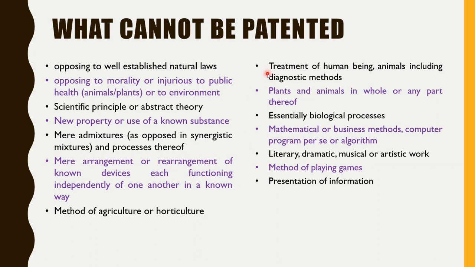Then next is treatment of human beings or animals, including the diagnostic method. It means the process of diagnosis, or the way in which you can diagnose any disease, or the process of the treatment. For example, a doctor is performing an operation for a kidney stone.